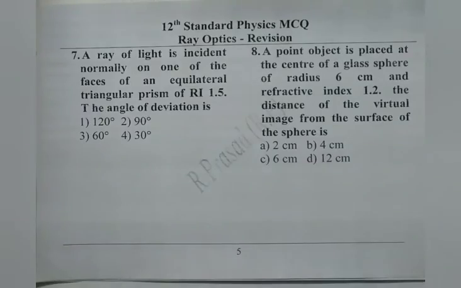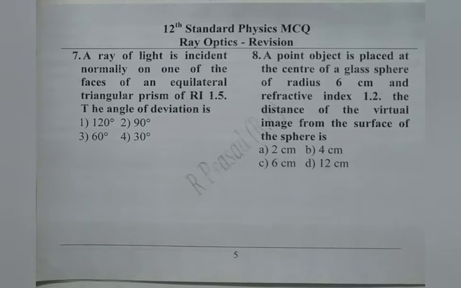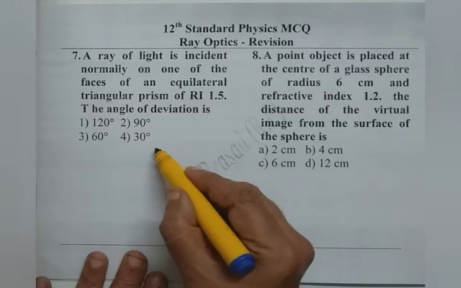We read the 7th question. A ray of light is incident normally on one of the faces of an equilateral triangular prism of refractive index 1.5. The angle of deviation? This numerical is very tricky and it can be solved just by drawing a figure. We draw the figure.